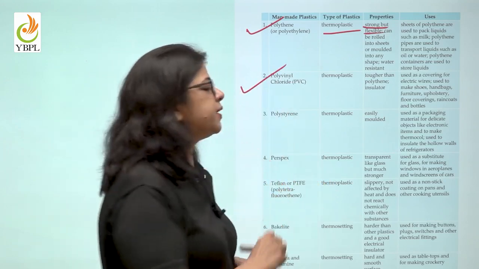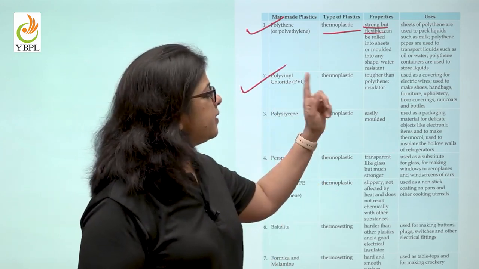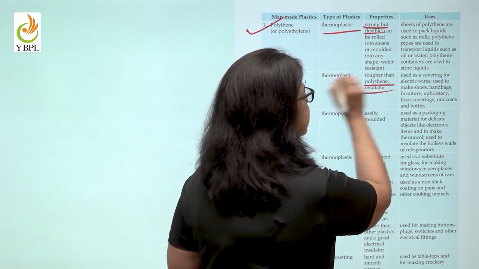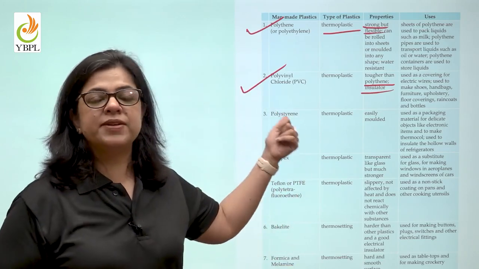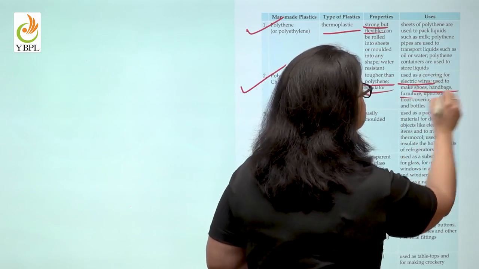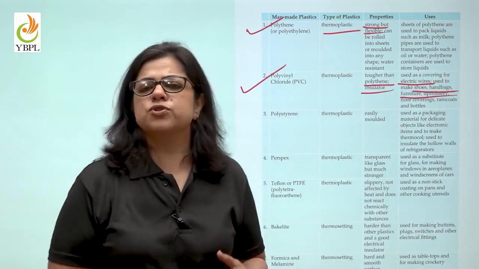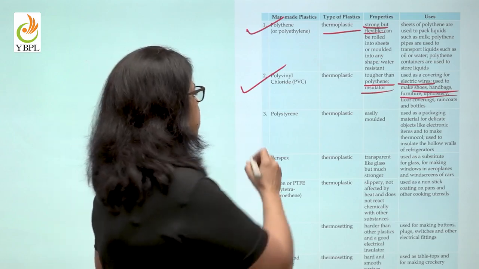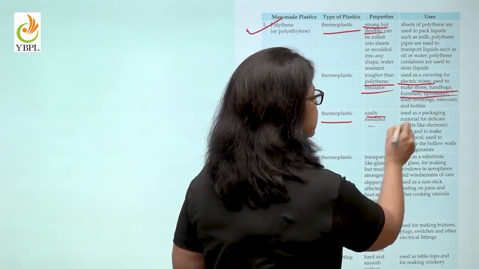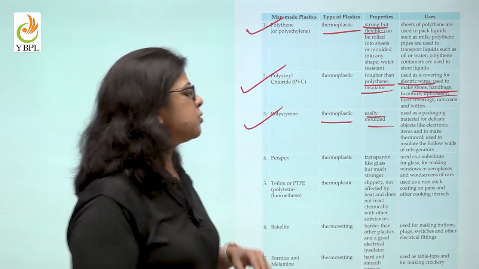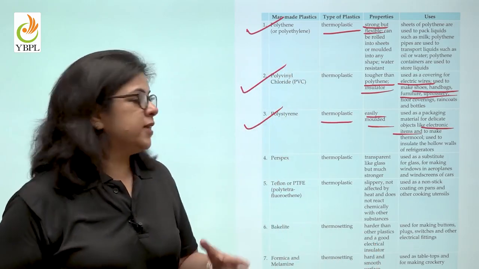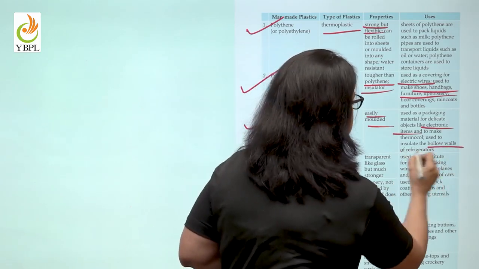Then comes polyvinyl chloride. It is again a thermoplastic, but it is tougher than polythene and it is an insulator. That is why PVC is used for covering electric wires, in making shoes, handbags, furniture, upholstery and so many other things. Polystyrene is again a thermoplastic and it is easily molded. It is used to make objects like electronic items and to insulate the hollow walls of the refrigerator.